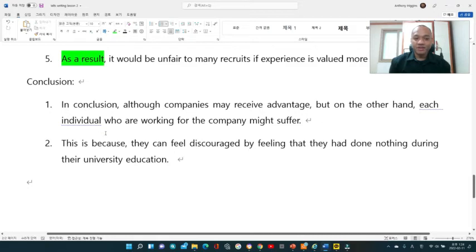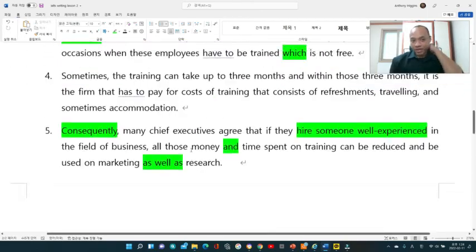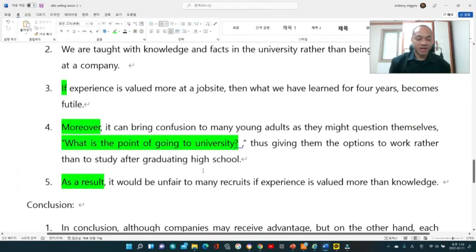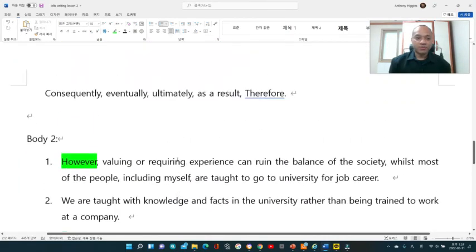Now the conclusion. I will put, in conclusion, although companies may receive advantage, on the other hand, each individual who is working for the company might suffer. So in other words, it is saying the company might receive advantage, but on the other hand, the people who are working at a company might have disadvantage. The second sentence I wrote: this is because they can feel discouraged by feeling that they had done nothing during their university education. So basically, I summarized the first body and then the second body. And that's how this essay is done. So please learn from this essay.